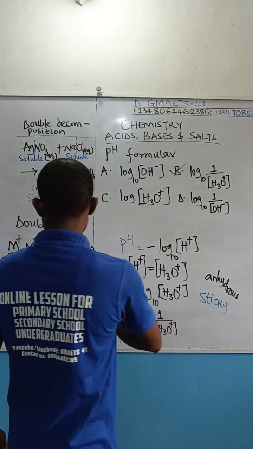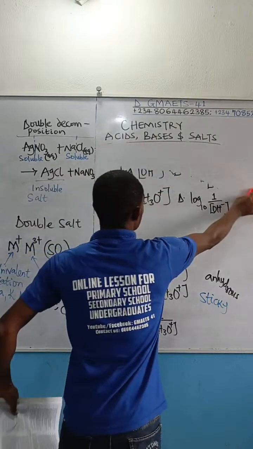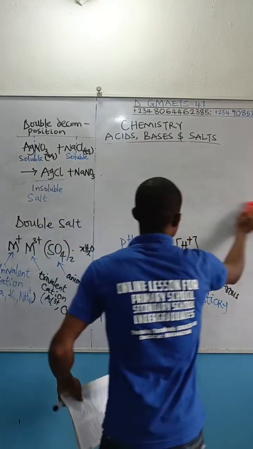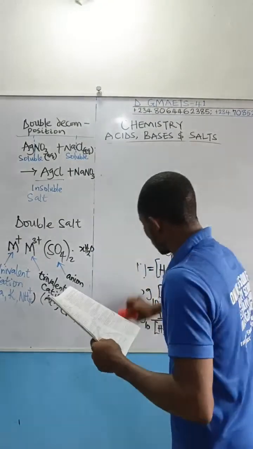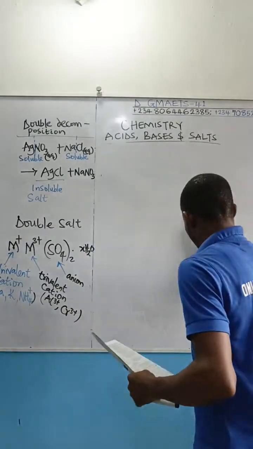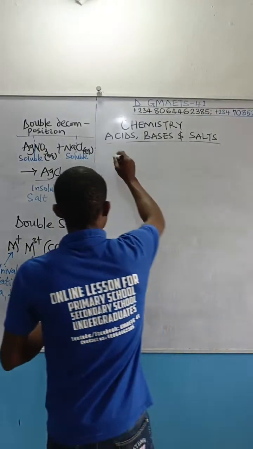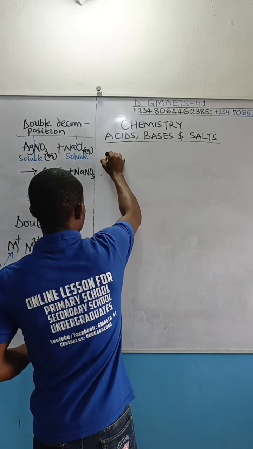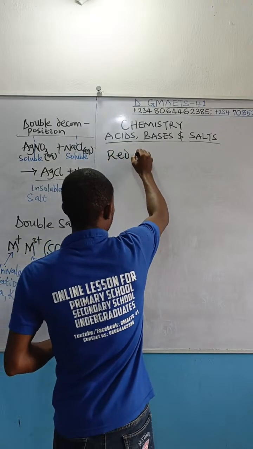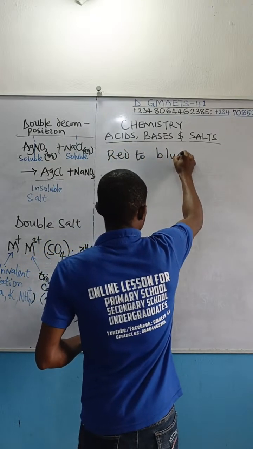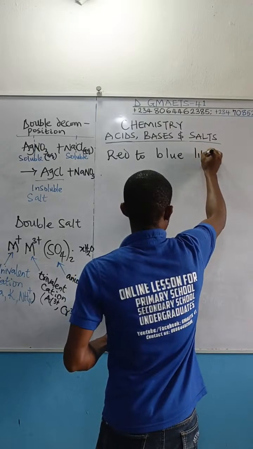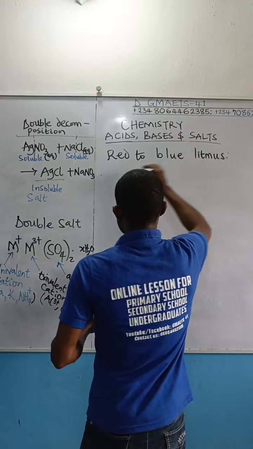Now I want to list out the options provided. Now we're talking about changing red litmus to blue. Which salt will do that?